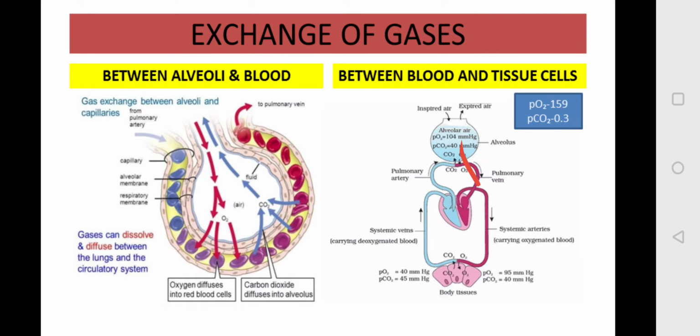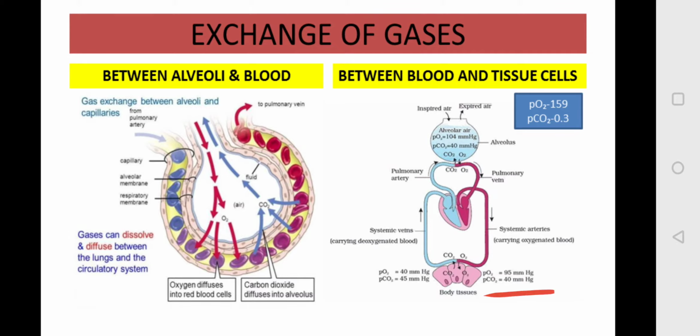So as soon as the blood becomes oxygen rich, it moves in your pulmonary vein, which carries the blood and brings it to the left hand side of your heart, and from the atrium the blood reaches your ventricle, and from here it moves to your body parts. Okay, so now here the blood contains the partial pressure of oxygen around 95 mm of Hg and the carbon dioxide around 40 mm of Hg. You can see the pressure of oxygen increases here and the carbon dioxide decreases.